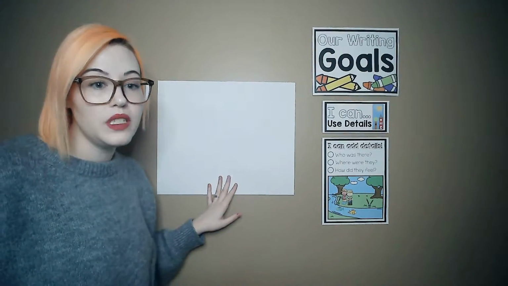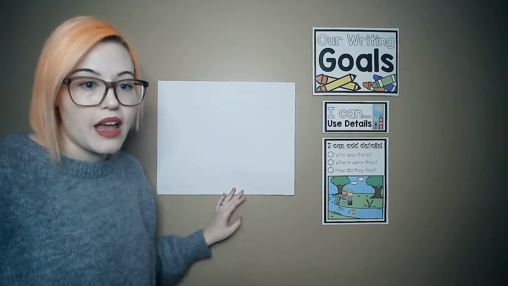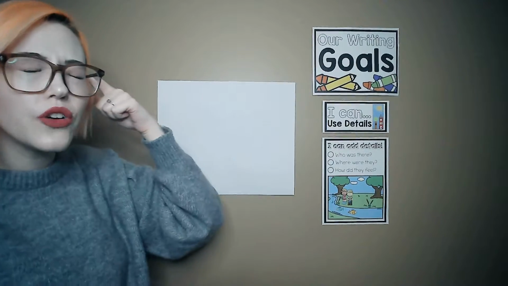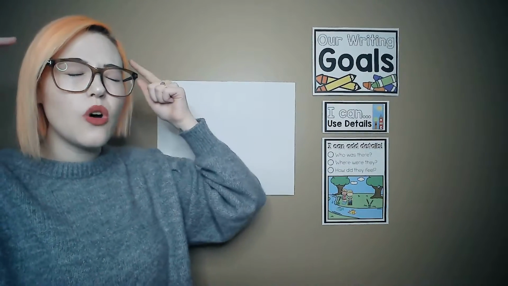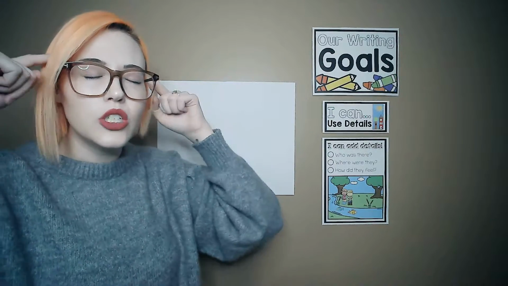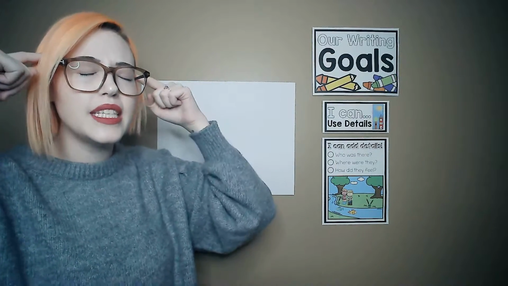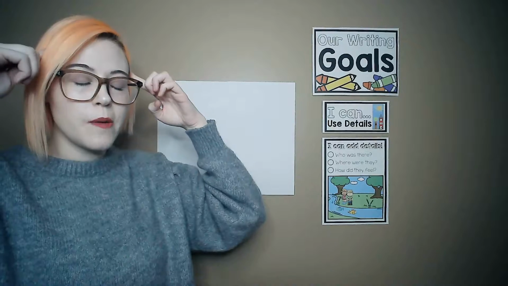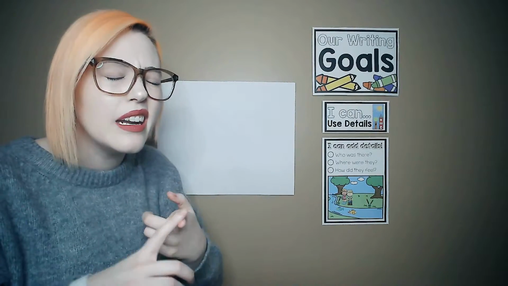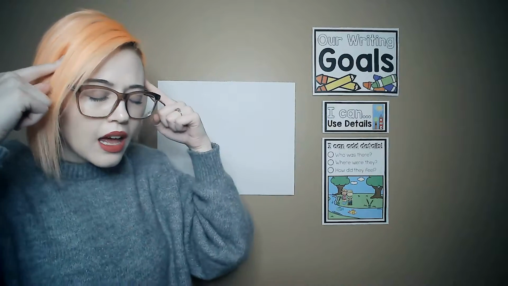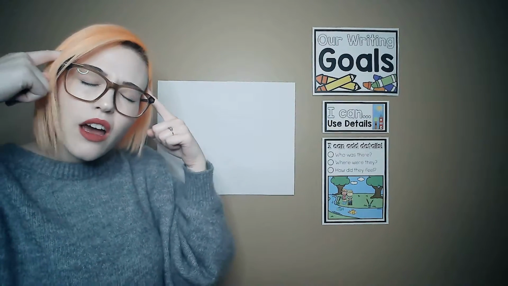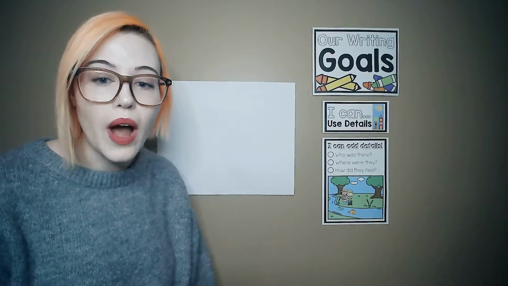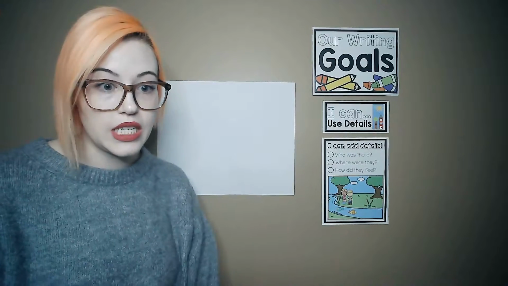So I have a big old piece of paper. And so before we get started today, I want us to think about a story. Think about a story and picture it in your head. You can close your eyes and you can think about it. So Miss Music wants to write a story about the park. So I'm thinking about all the things I see when I go to a park, but not just any park, the playground. So I'm going to think, at the playground I see a slide, I see swings, ooh, I see my friends, ooh, I see so many people at the park and the playground. So I need to add all those details.